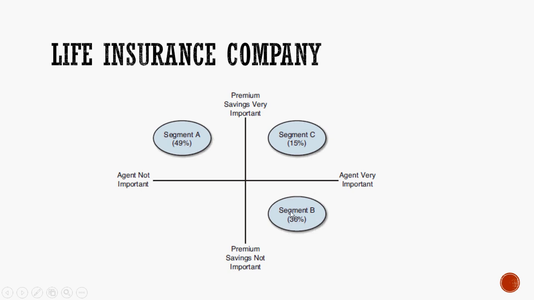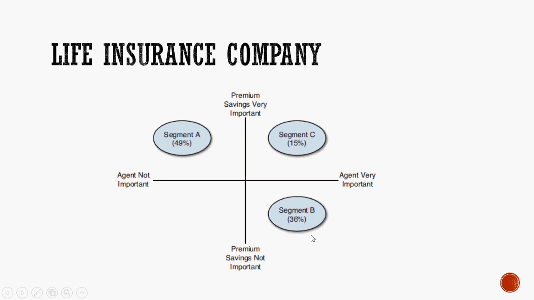So the point that Joe has, to fall in segment B, is 4, 7. First you plot the x-axis and then the y-axis, so in this case 7, 4 would be the intercept here.